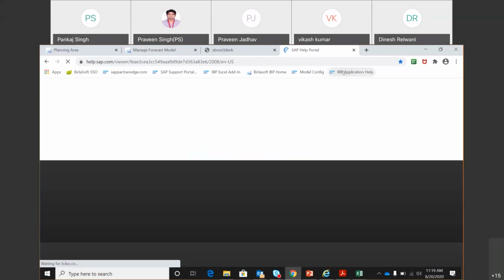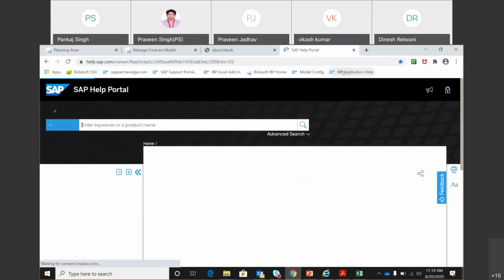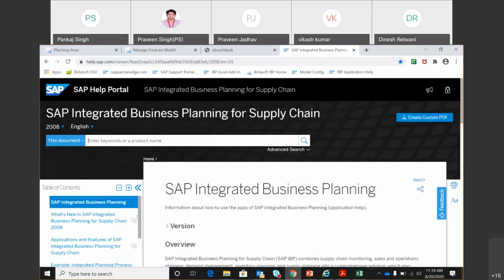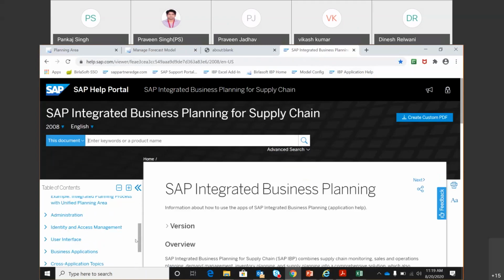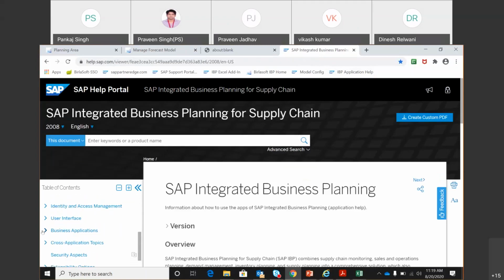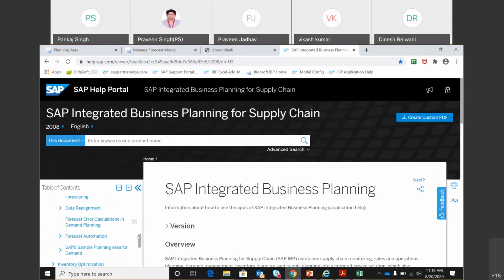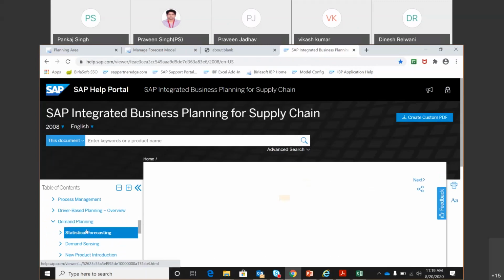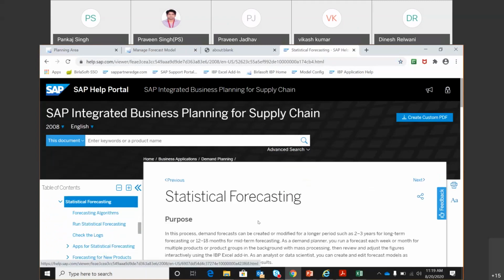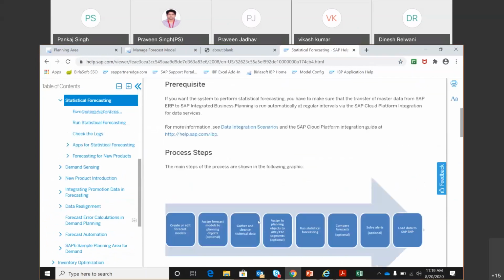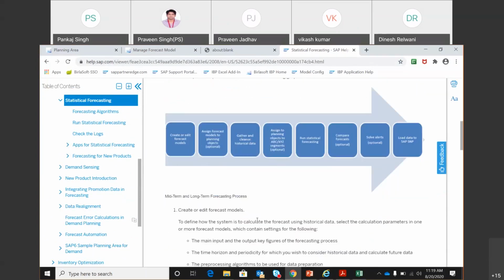But when you are going to learn about it, you need to go to the IBP application help, and let me show you this particular portion here, because everything is there in this help. So within business application, I'm going to go to demand planning. And then in demand planning, there is statistical forecasting. And then within statistical forecasting, these are the process steps, that's fine.